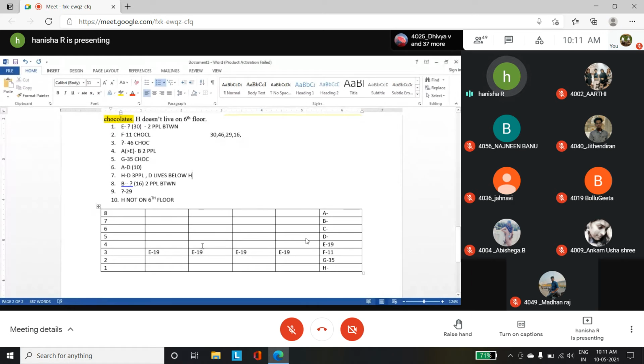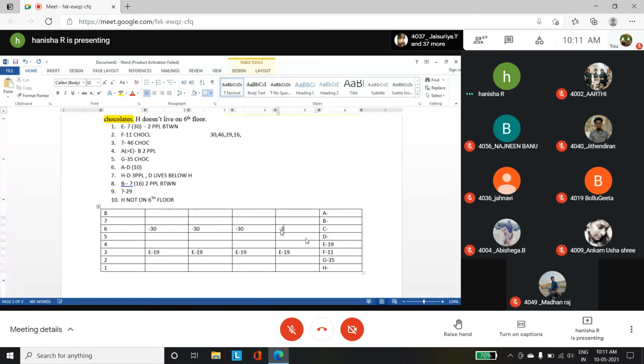So the first clue is between E and the person who has 30 chocolates, you have 2 people between them. We don't know who has 30 chocolates, but between E and that person there are 2 people. Obviously you can't have it below E, so you should have it above E. So here you have some person who has 30 chocolates. We don't know who that person is. Since E is fixed, this will also be fixed. In all the possible cases, I'm just marking it.